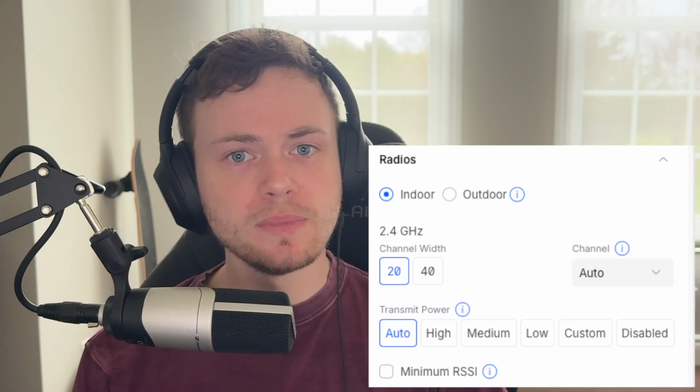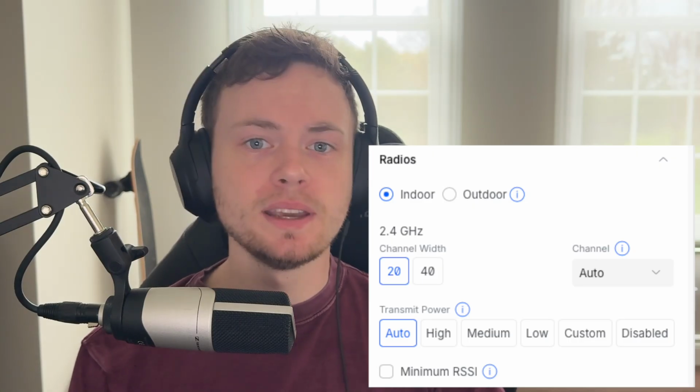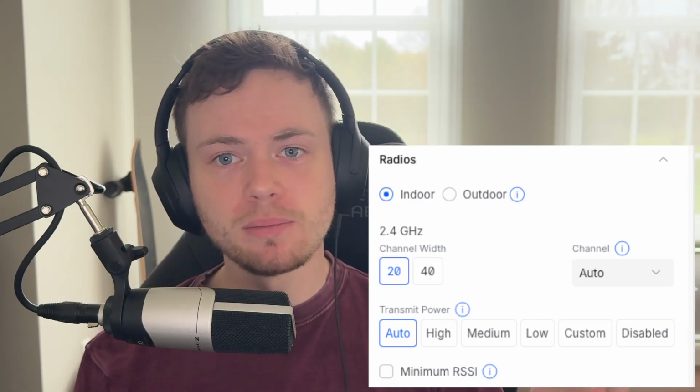Most people deploy access points, leave the power on auto, leave the channels on auto, and call it a day. And honestly, for a small AP in a small apartment, it works fine. But the moment you have more than one AP, nearby neighbors, or really any RF interference, auto starts making decisions you really don't want it to make. Here's what auto actually does.